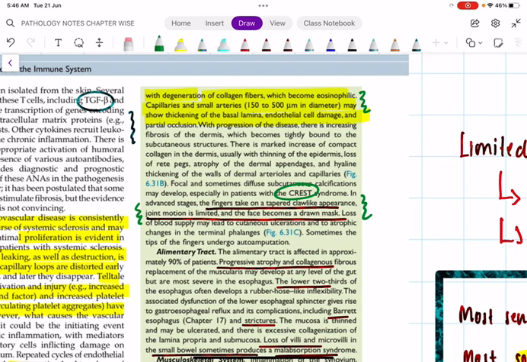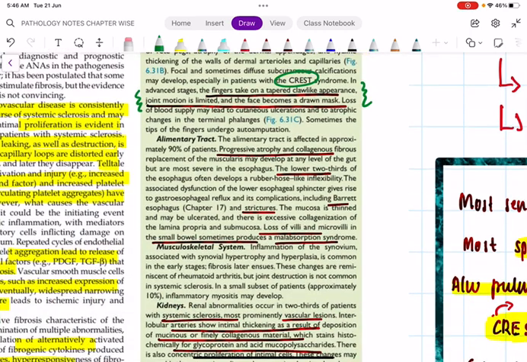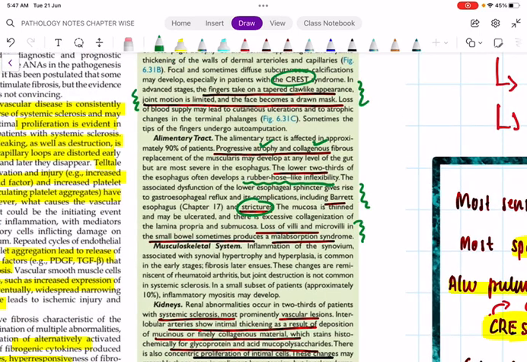In the alimentary tract there will be progressive atrophy and collagen fibrous replacement of the muscularis, and the lower two-thirds of the esophagus will have a rubber hose-like inflexibility, which may further progress to intestinal columnar metaplasia. Columnar metaplasia is a predisposing factor for Barrett's esophagus. Because of this sclerosis there will be esophageal stricture. Finally the patient cannot take food because of dysphagia, and there will be loss of microvilli and villi in the small bowel, leading to malabsorption syndrome.